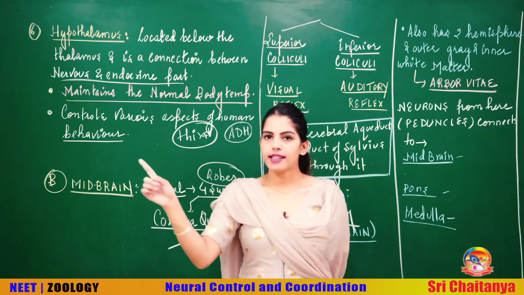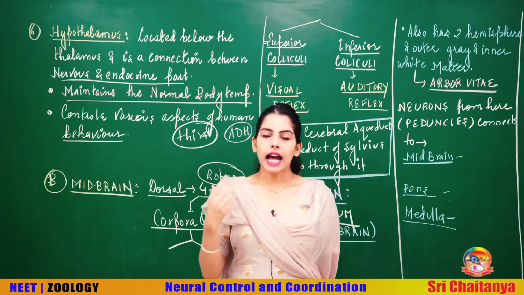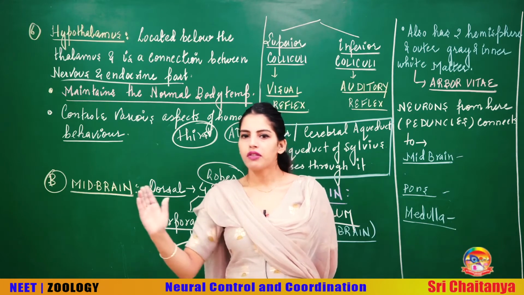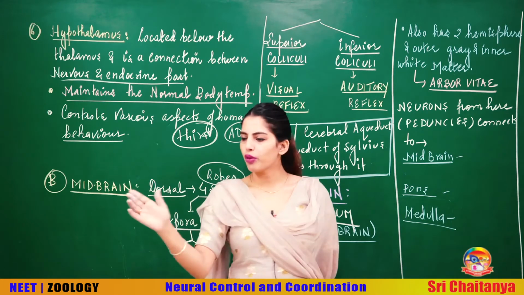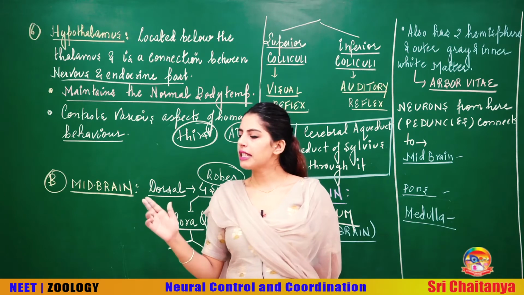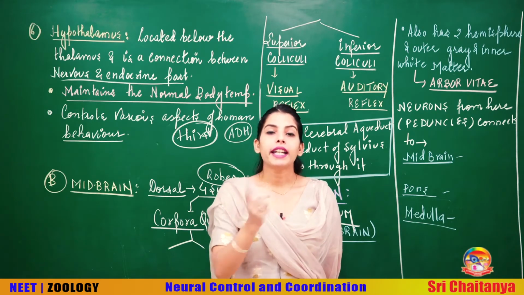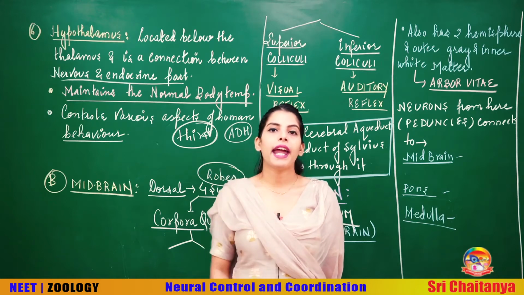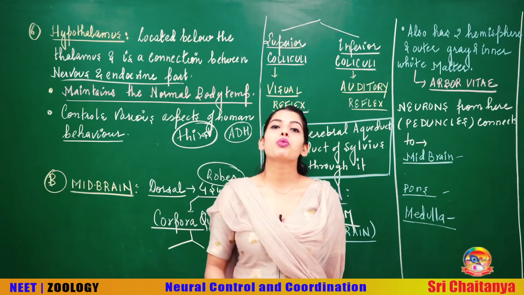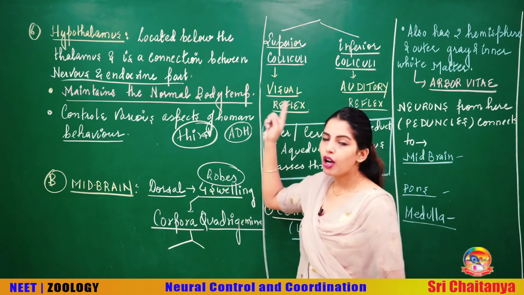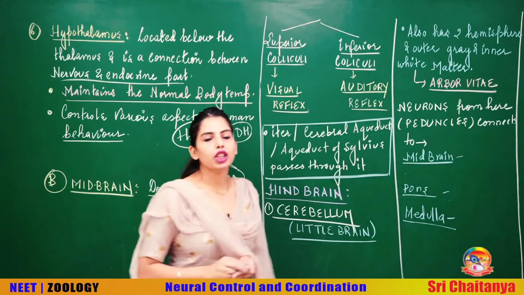Suddenly, if a bus goes in front of me, I will unconsciously just look at that bus moving, or somebody is moving in front of you. Unconsciously, my head and my eye movement is going to change. The coordinated movement of your eye along with your head is called visual reflexes, and that is controlled by the superior colliculi of your midbrain.